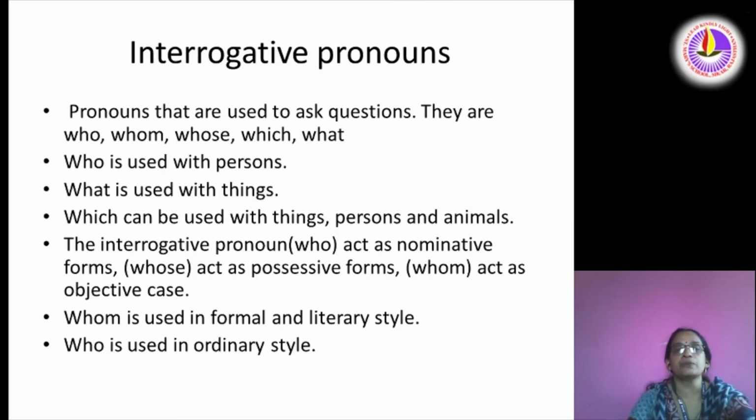Interrogative pronouns. Pronouns that are used to ask questions. They are who, whom, whose, which, what. Who is used with persons. What is used with things. Which can be used with things, persons and animals. The interrogative pronouns act as nominative forms, and they can also act as possessive forms. They can act as the objective case. Whom is used in formal and literary style. Who is used in ordinary style.